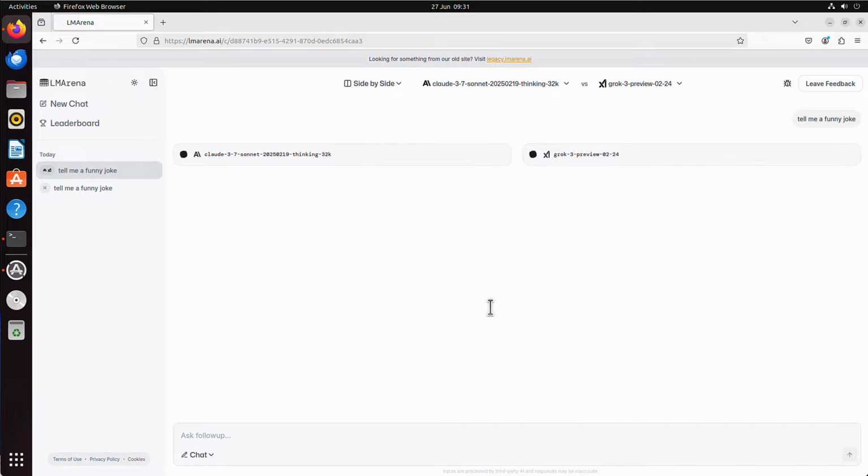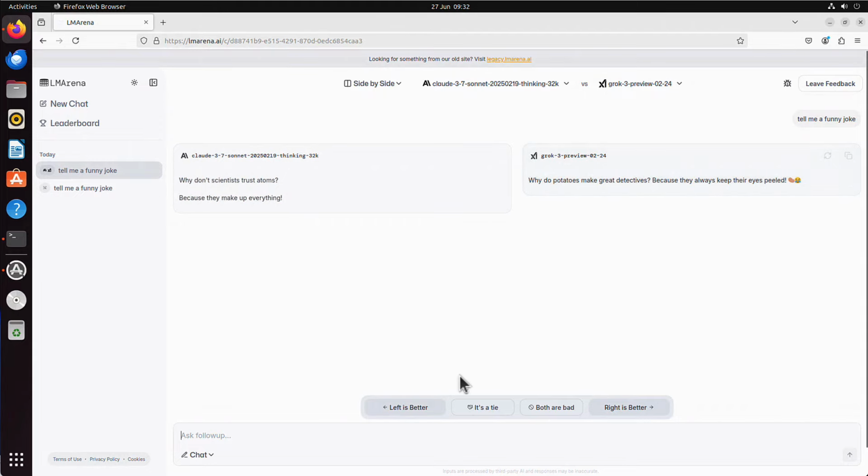Let's see what they will come up with. So it's kind of similar, but we know from the beginning which models participate in that, yes? And now we can make the same choice. Right is better, left is better, or... But what I want to mention as well, look at this drop-down menu.